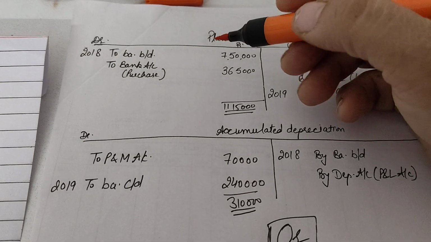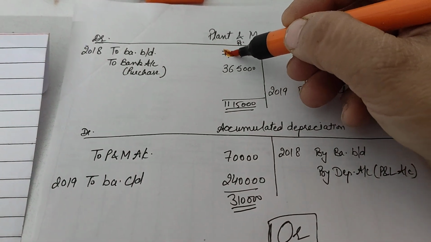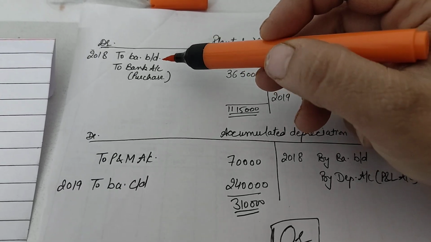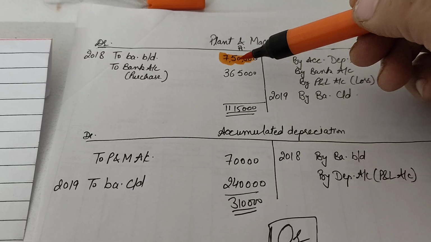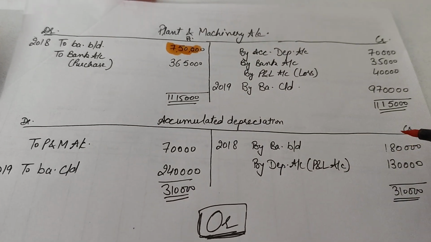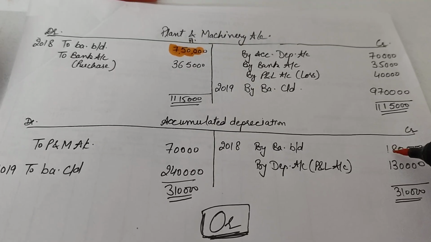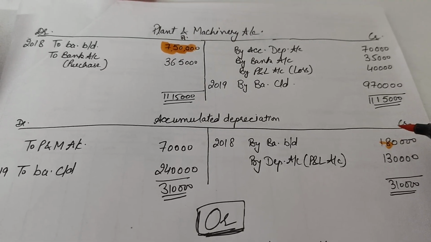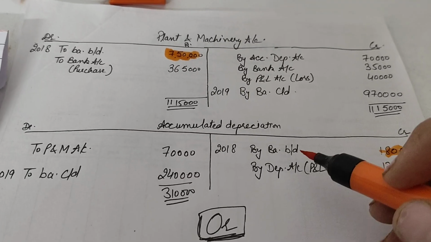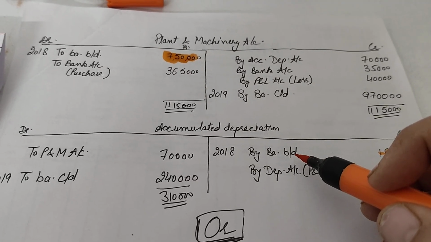Here the plant and machinery account would start with a debit balance for the opening case, that is balance brought down of 7,50,000. But the accumulated depreciation account will start with the credit balance, with the balance brought down on the credit side of your given account, right? So we have written by balance brought down here.